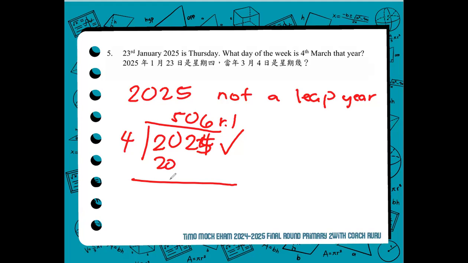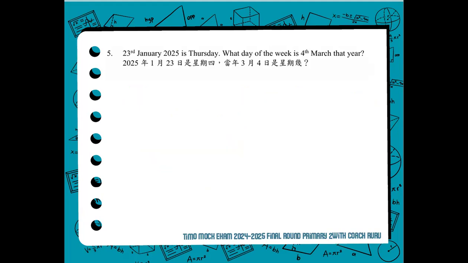Therefore, if it is not divisible by 4, just like 2025, it is not a leap year. So we have to know if the year is a leap year or not, especially if we will be dealing with the month of February. If it's a leap year, the month of February will have 29 days, and if it's not, there will only be 28 days, and it will affect our calculation.